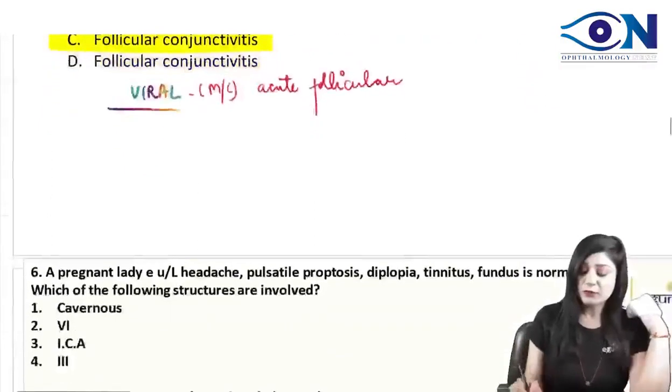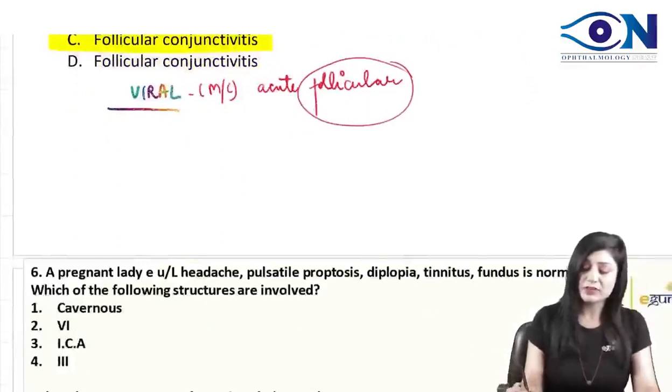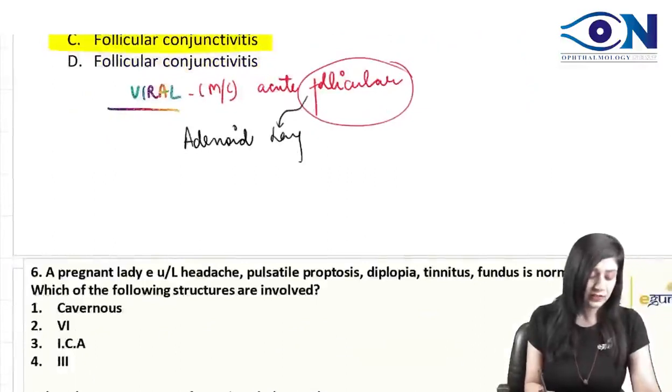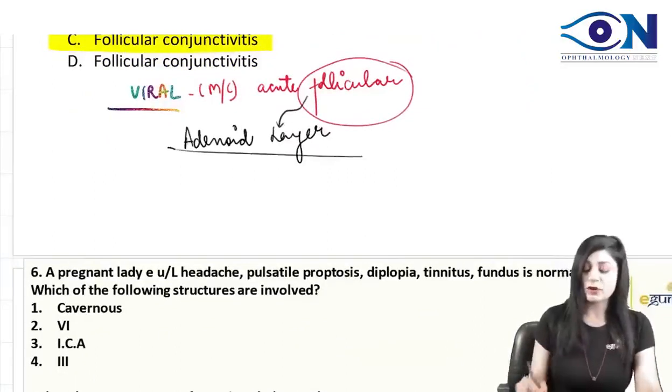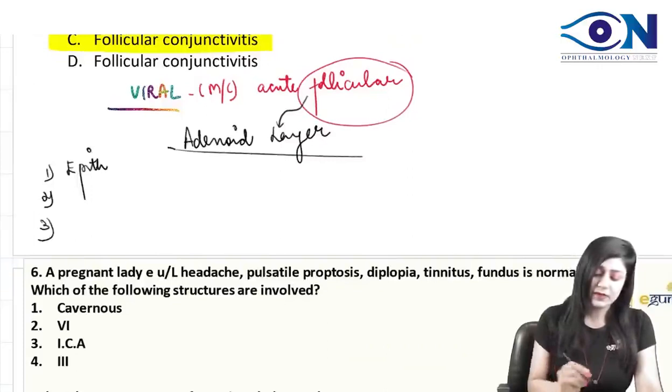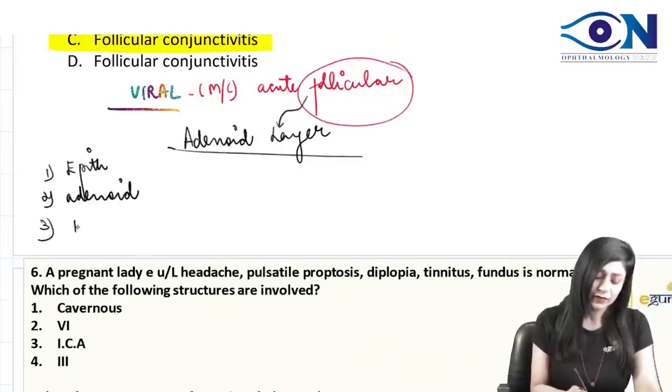And these follicles are present where? So always remember, follicles are always present in the adenoid layer. How many layers are there in the conjunctiva? We have got actually 3 layers. One is the epithelium, then we have the adenoid layer, and then we have the fibrous layer.